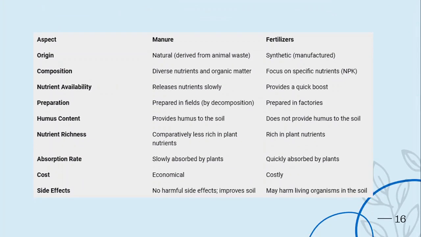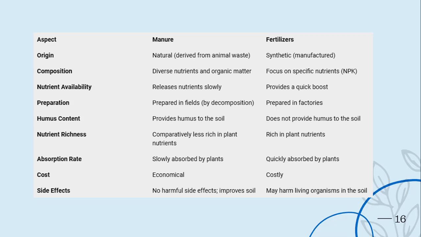Okay, now let's see the differences between manure and fertilizers in various aspects. According to origin, manure comes from nature, animal and plant waste, and fertilizer is manufactured synthetically in factories. The composition of manure is diverse, having diverse nutrients and organic matter, but fertilizer focuses on specific nutrients, and it may have organic or inorganic matter. Then manure releases the nutrients slowly into the soil, but fertilizer provides a quick boost. Then manure is prepared in the field by decomposition, and fertilizers are prepared in factories.